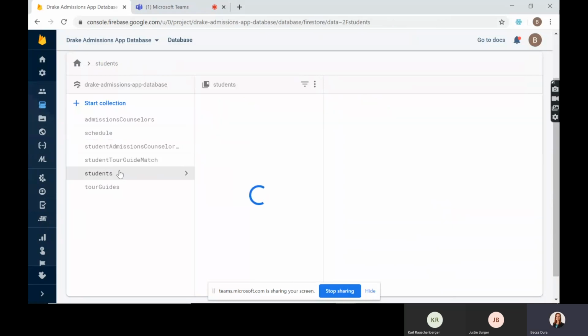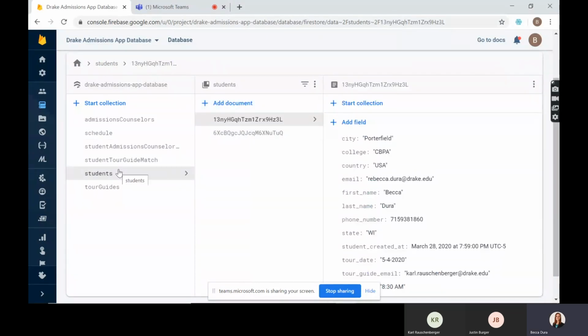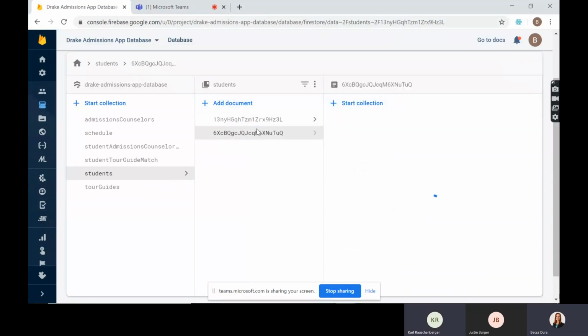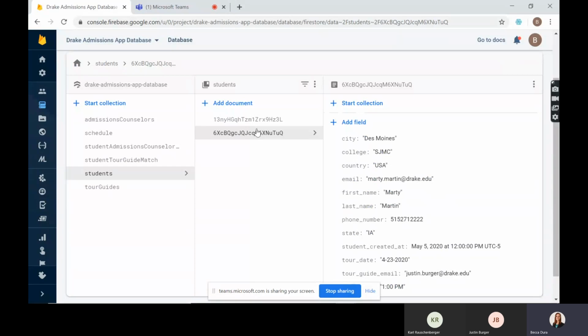Within each of these collections, there's a different document. As you can see right here in the students collection, there's a document for me as the student, and then there's another student in here, and it's the same thing for all of these. The reason that we ended up using Cloud Firestore is because it's easy to integrate into the React Native framework that we use to create our app.